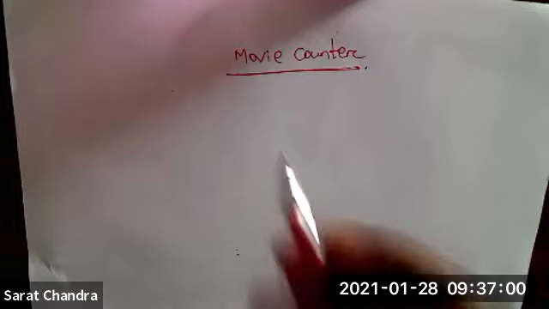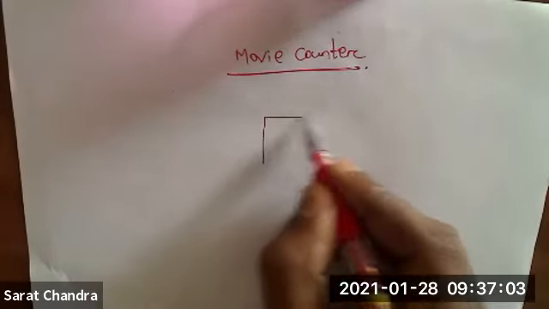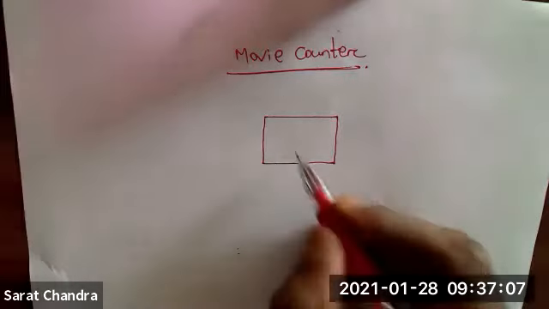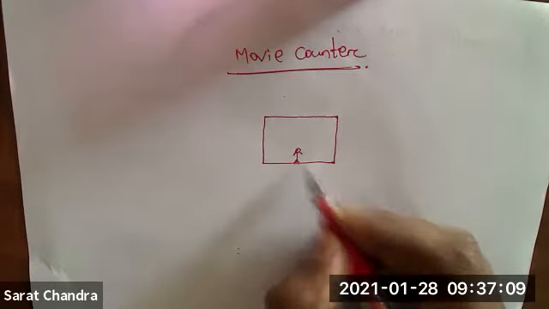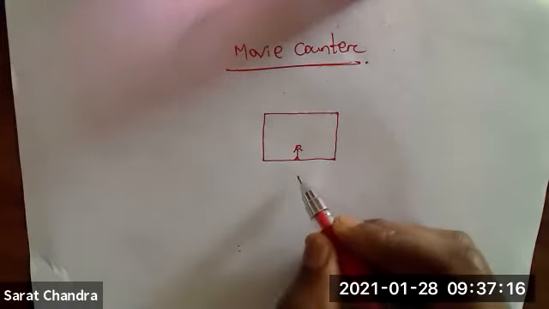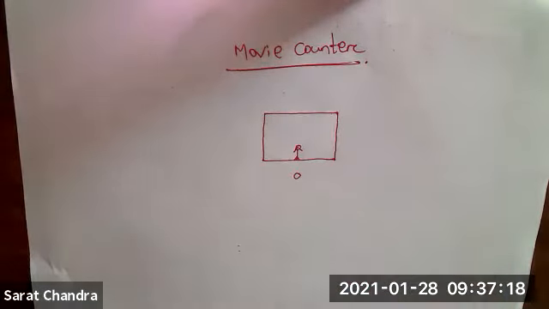So in the movie counter, one counter will be there like this. Inside the counter, 1 or 2 persons will be there. Whenever you go to the movie counter to purchase the ticket, you have to stand in front of the counter.